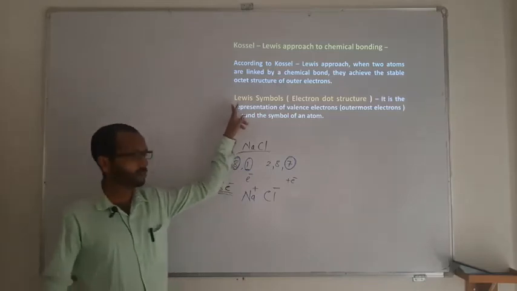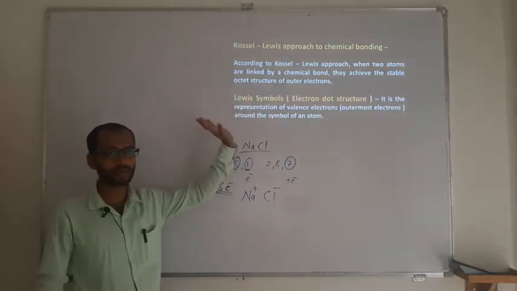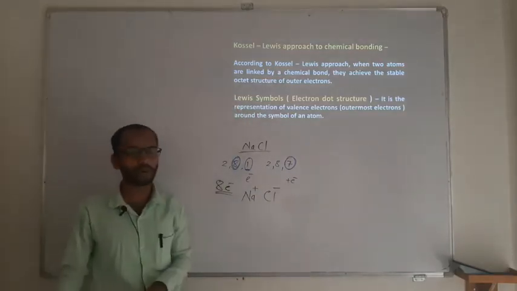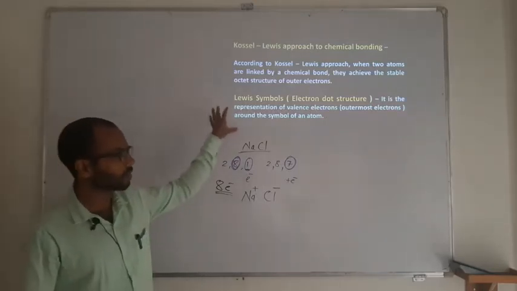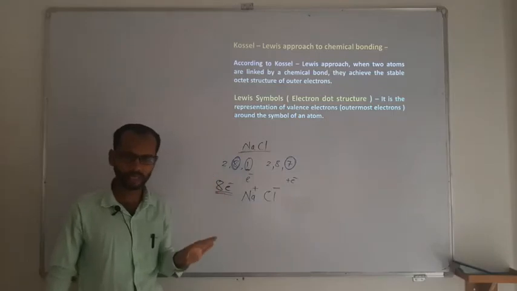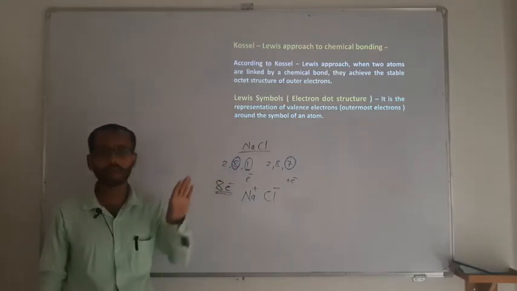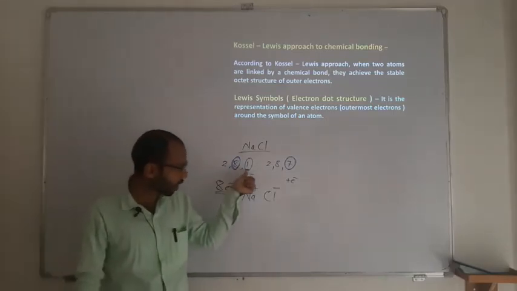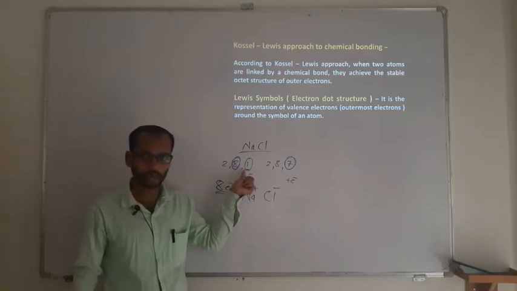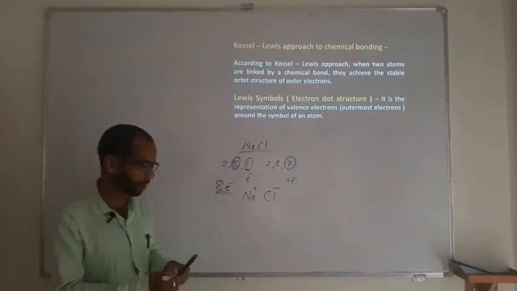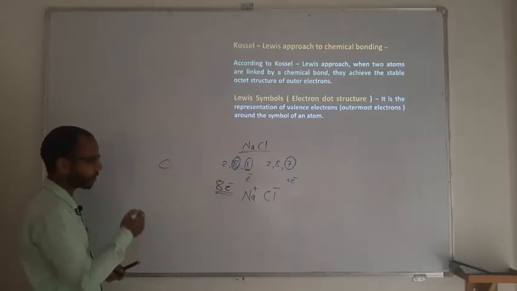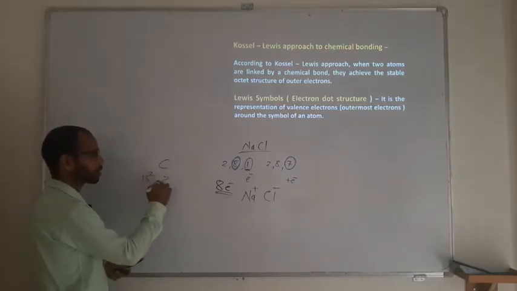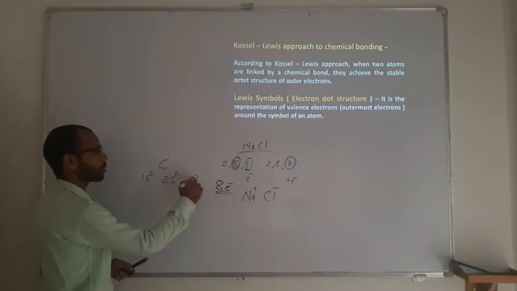One can understand how many electrons are available in the outermost shell by the Lewis dot structure, or simply the Lewis symbol. What is a Lewis symbol? It is very easy. The number of valence electrons, meaning the outermost shell electrons, is represented by dots. If you go for carbon, the electronic configuration of carbon is 1s2, 2s2, 2p2.